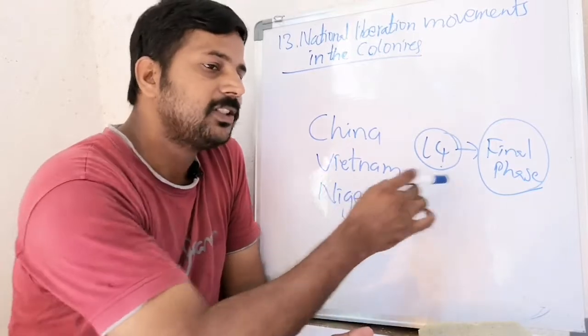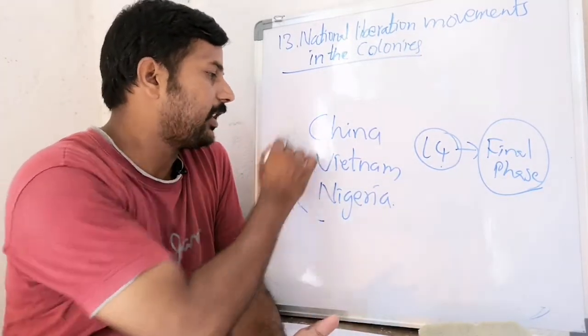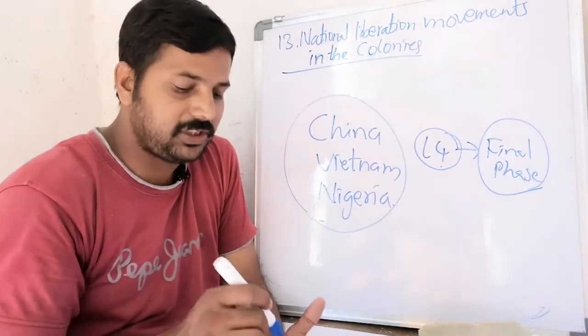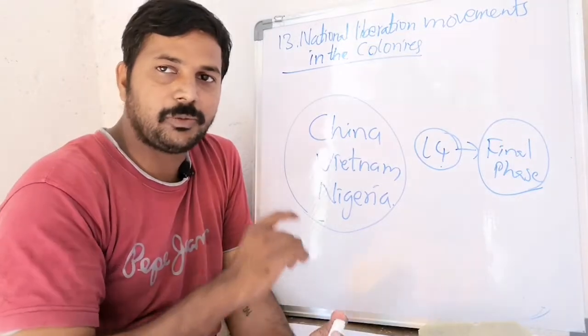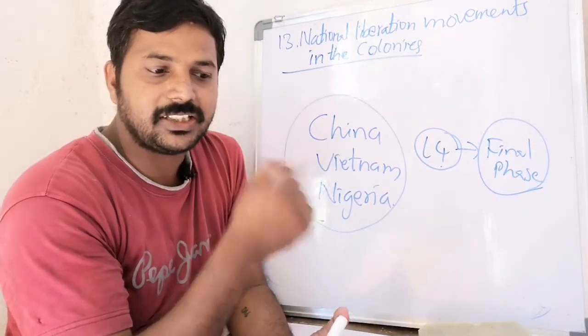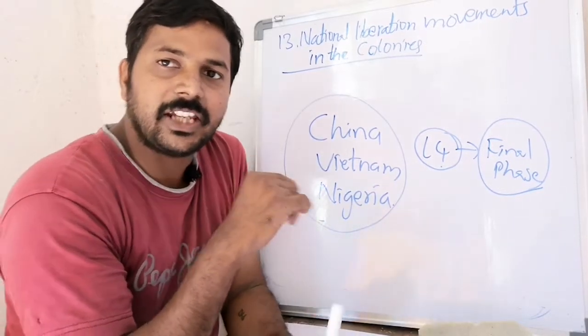In this chapter we are going to discuss only China, Vietnam and Nigeria, how these countries fought for their independence and how they got independence. Before going to that, let us discuss map 1 on page number 186, colonies in 1914.